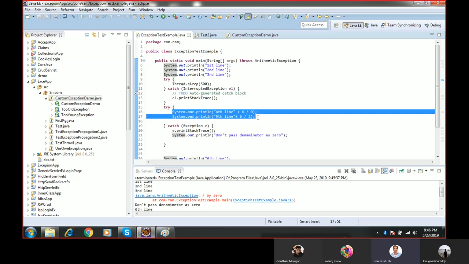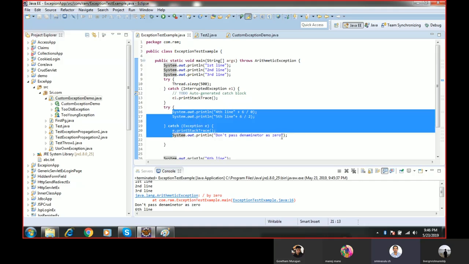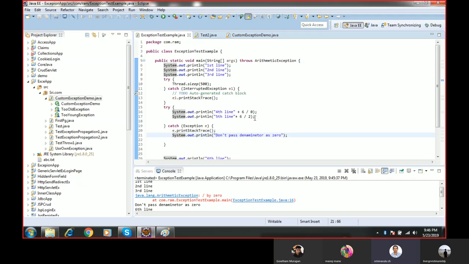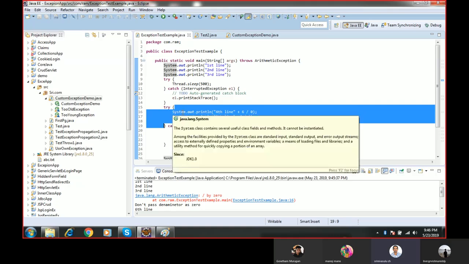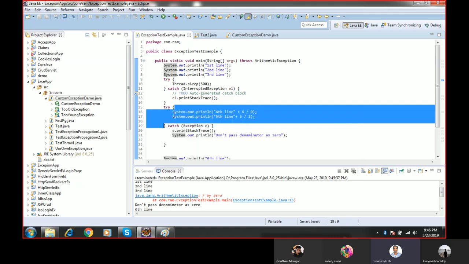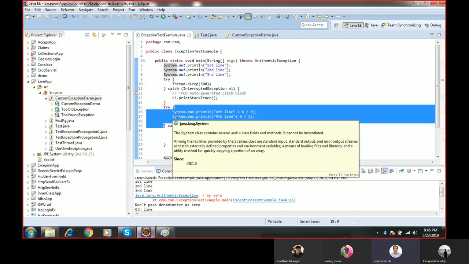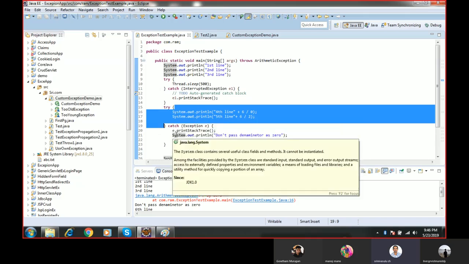There is also no guarantee that everything will execute in the catch block. If there is an exception, then the catch block will execute; if there is no exception, then the catch block will not execute. If the try block has 10 lines of code and the exception is at the first line, then the catch block will execute and the remaining code of the try block will not. So there is no guarantee that all the code within the try block or the catch block will execute.